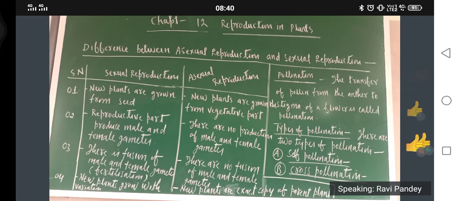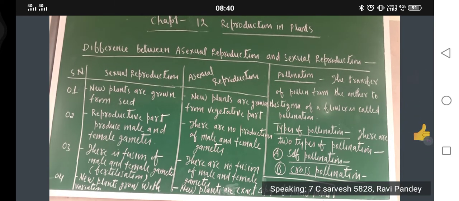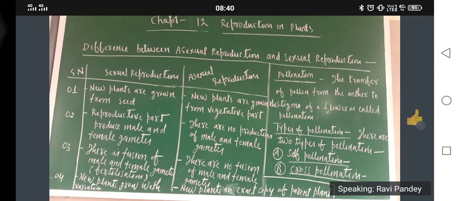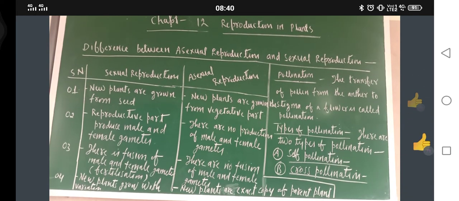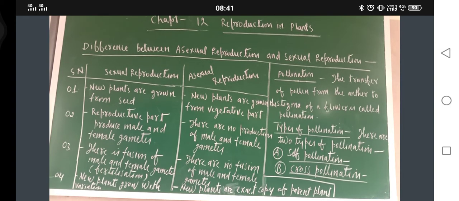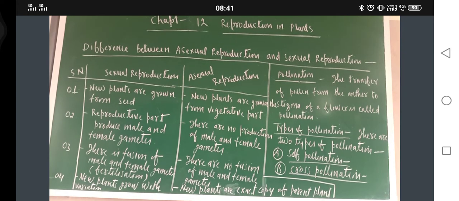Okay, now next one is pollination. So just see, first understand properly. As far as the male reproductive part of the flower is concerned, anther is the male reproductive part. Now in the anther, how many parts are there? Yesterday I made a diagram and showed you that filament is there and anther lobe is there. Inside the anther, pollen grains are there.